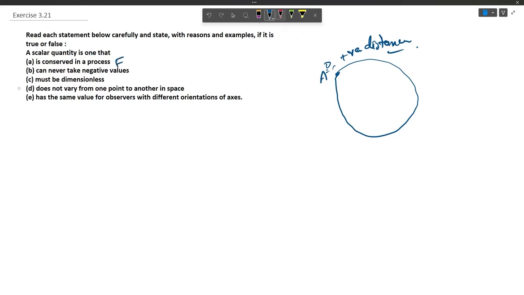Now in the second we have, a scalar quantity is one that can never take negative values. So this is false because a scalar quantity can have negative values. For example, work is a scalar quantity and we have negative work done.